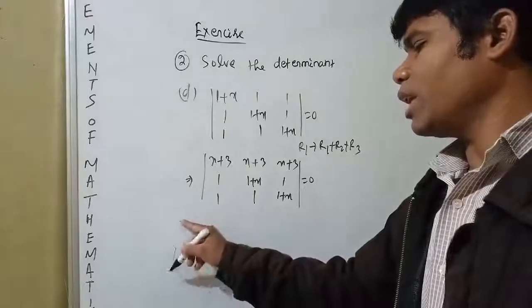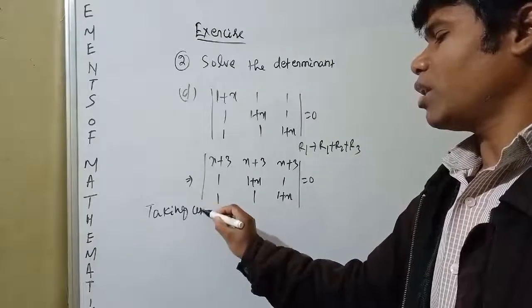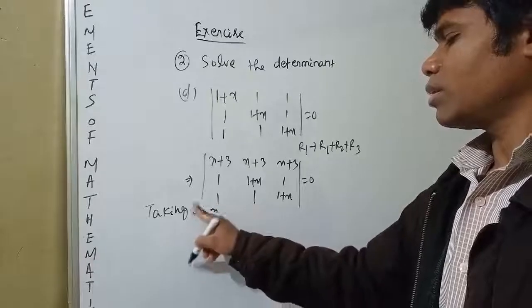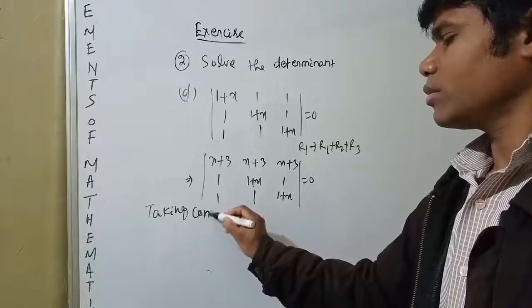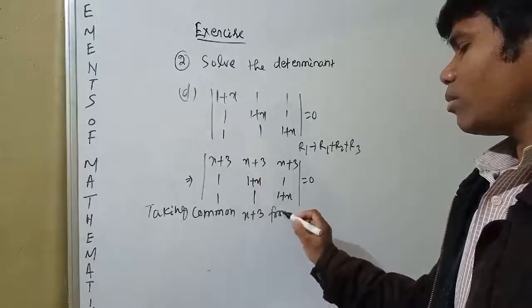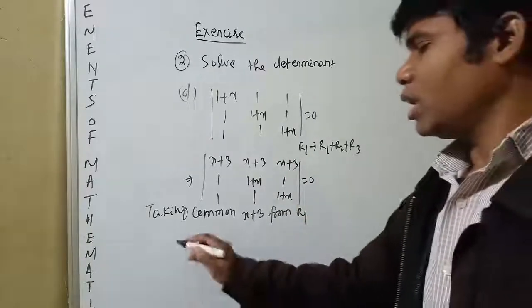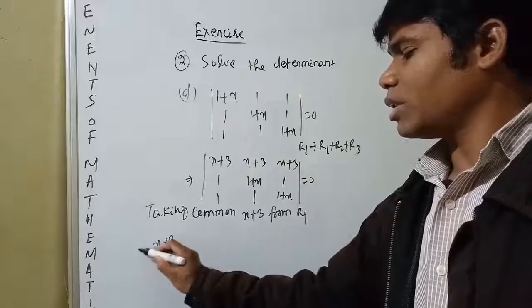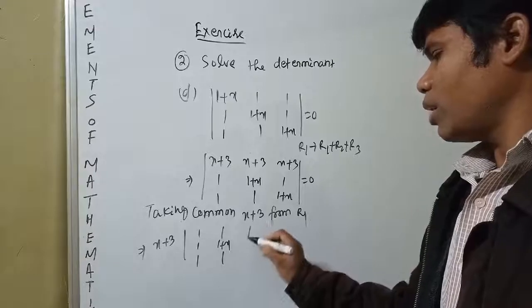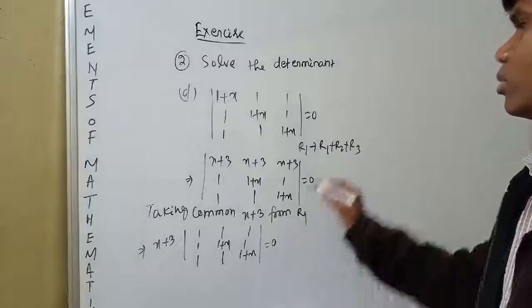Now taking common x plus 3 from R1, then it becomes x plus 3 times the determinant 1 1 1, 1 1 plus x 1, 1 1 1 plus x, is equal to 0.